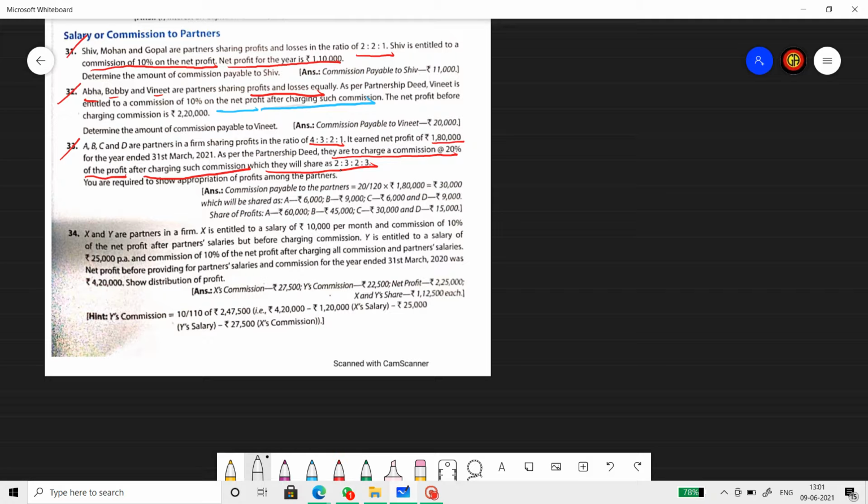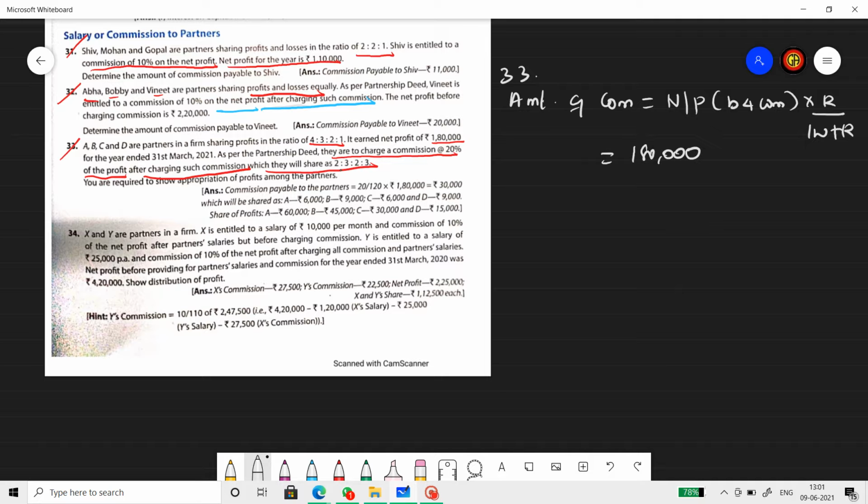So 33rd question, amount of commission. That's net profit before commission into rate by 100 plus rate. Net profit given as 1,80,000. Rate is 20 and 100 plus 20.